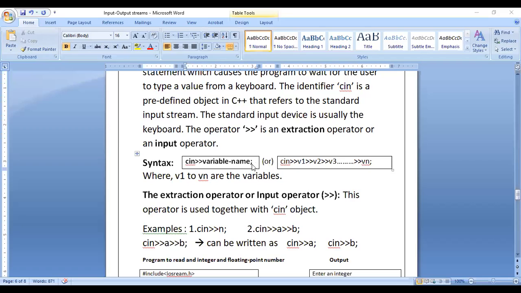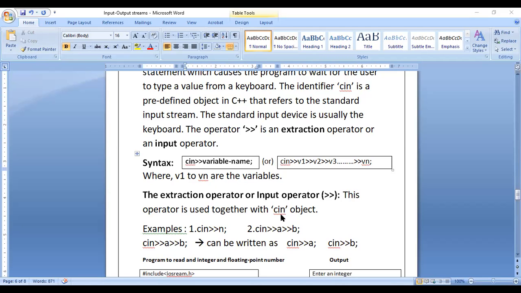Okay. Now coming to the MS Word document. So here you are seeing extraction operator, variable name. Next, cin extraction operator V1, V2 up to Vn, n number of variables we can use here, where V1 to Vn are the variables. The extraction operator or input operator.